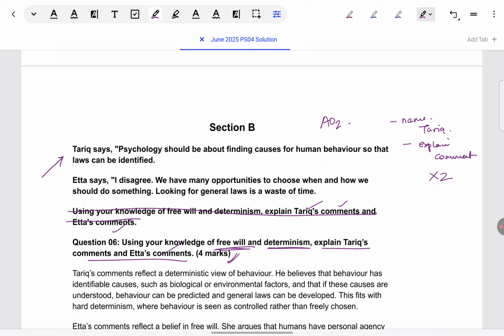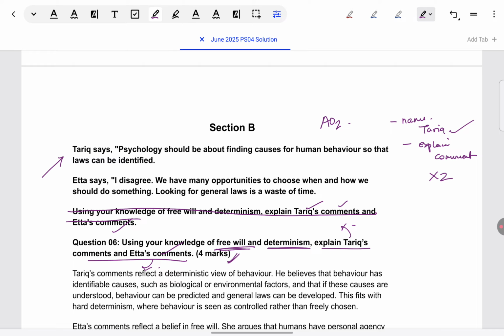For example, don't just say Tariq is supporting determinism and Etta is supporting free will. That's just 2 points. It won't get you 4 marks. Also, for these type of questions, where one person is supporting one side and the other one is supporting the other side, I strongly insist on signposting. Some students will just keep saying that, for example, Tariq is talking about specific causes of human behavior, and so general laws can be developed.